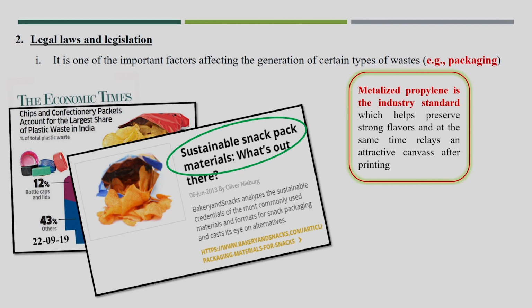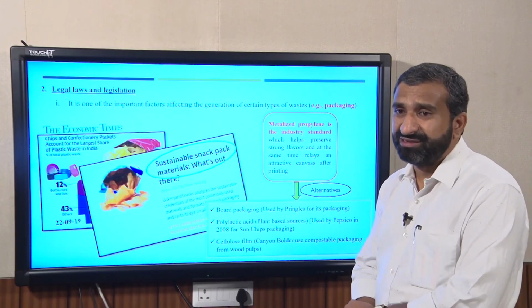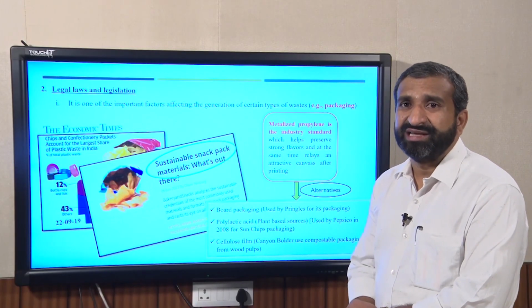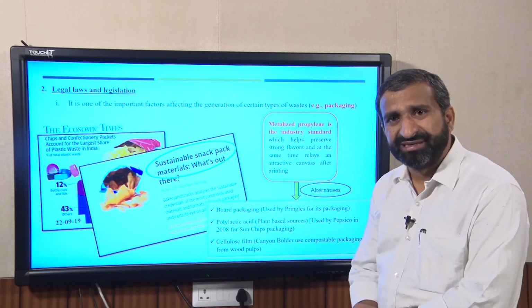Because the metallized polypropylene helps to preserve the strong flavors in the food, and that is why this plastic is used for the packaging material. But now there are some alternatives, you might have heard of bioplastics, which are produced from biomass material and easily degradable. I think that could be one of the alternatives to plastic materials.